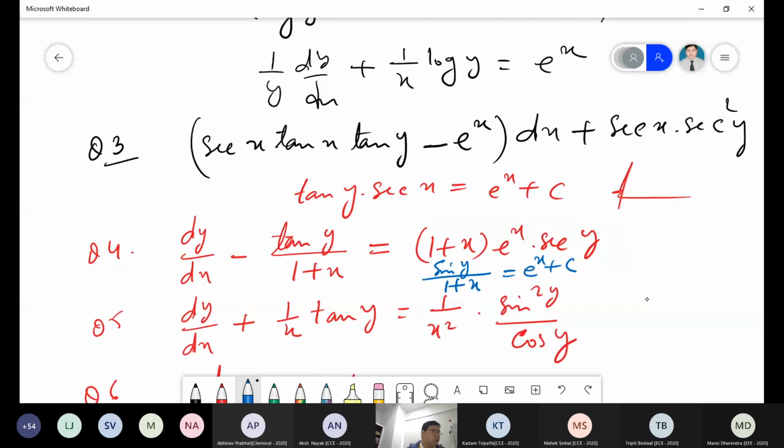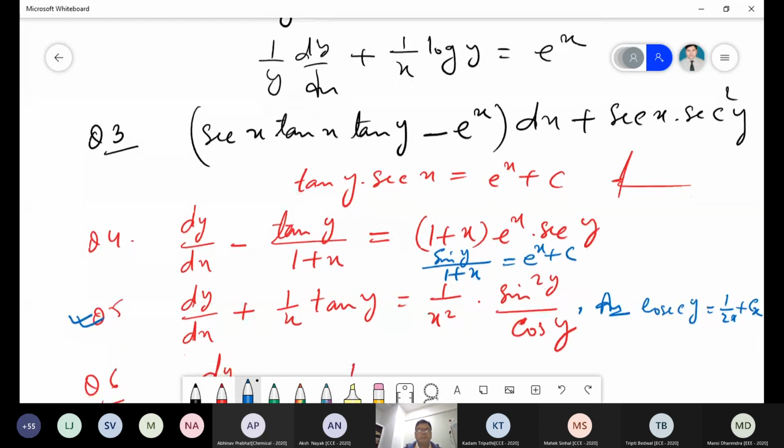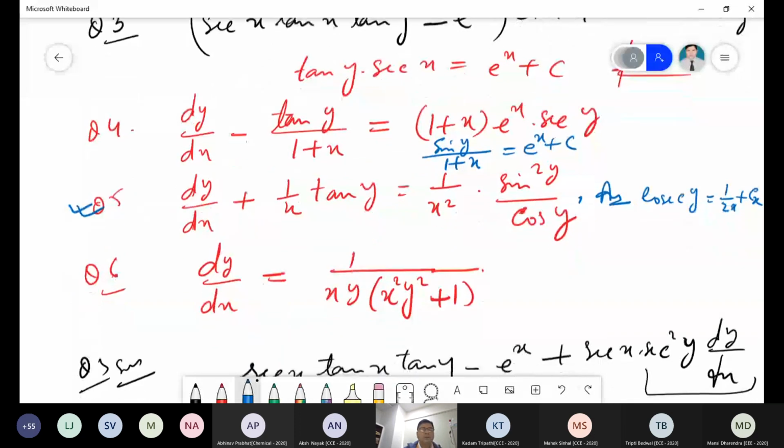dy by dx plus 1 by x tan y equal to 1 by x square into sin square y upon cos square y. This is a good question, question number 5. And the answer is cosec y equal to 1 by 2x plus cx. Is it correct? Yes, sir. Okay, good.